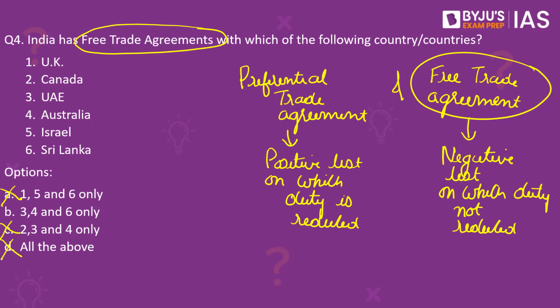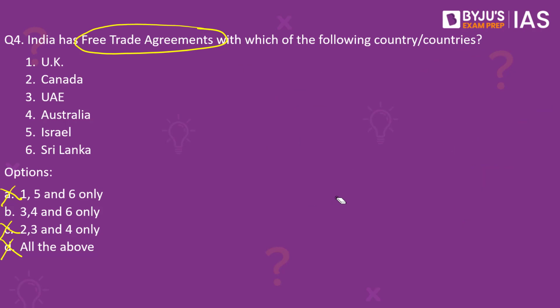So here you can analyze how by just eliminating 2 we have arrived at the right answer. But for better understanding, let's look at each of these countries. India and UAE very recently signed the Comprehensive Economic Partnership Agreement or the CEPA. Notably, this is India's first CEPA in above a decade. The previous CEPA signed by India was with Japan in 2011.